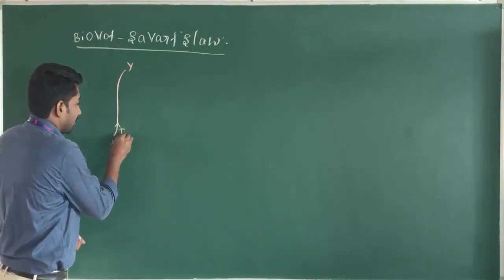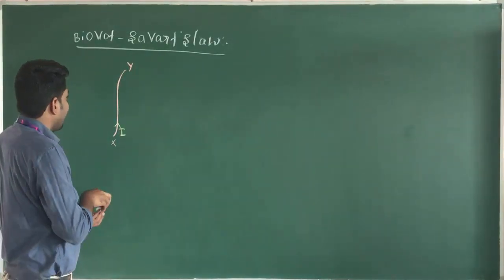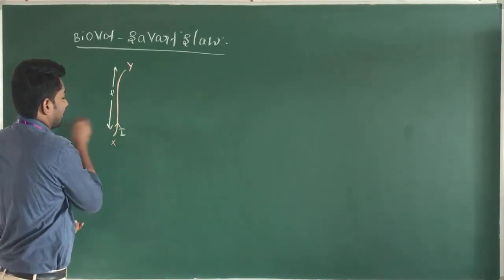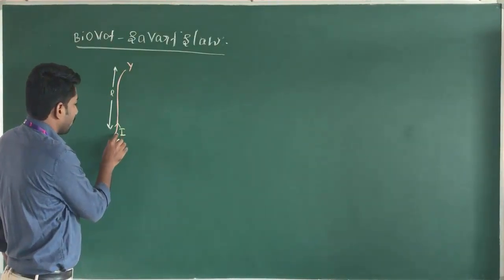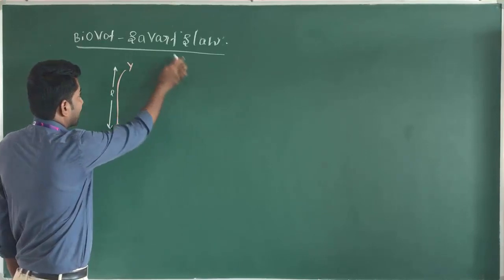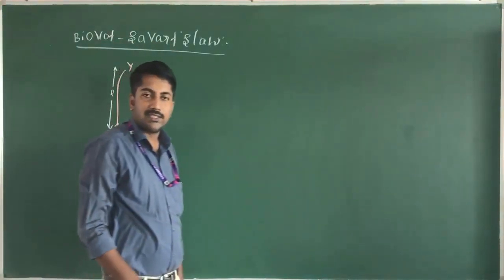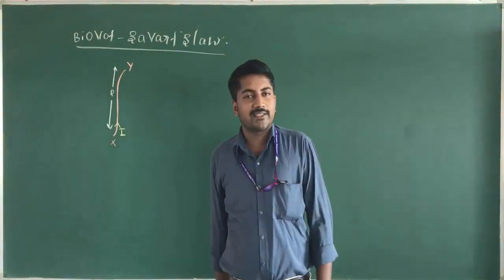I is the current flowing in this conductor and L is the length of this current carrying conductor. When the current is flowing in this conductor, the magnetic field is produced around it.